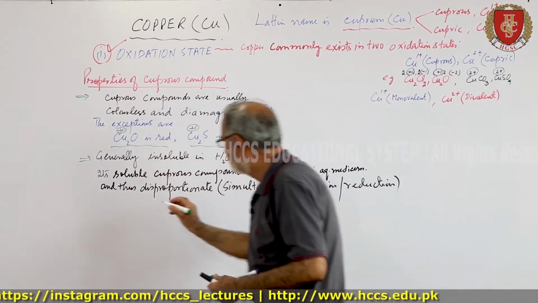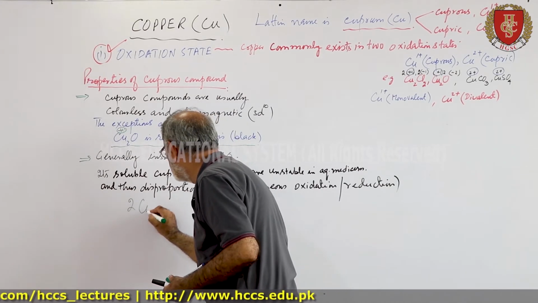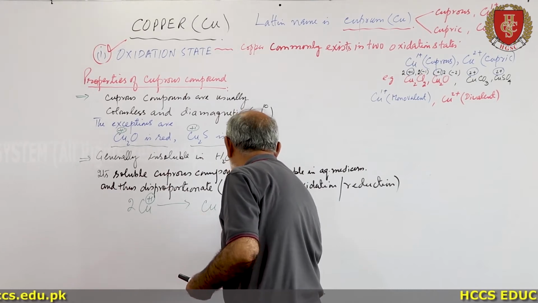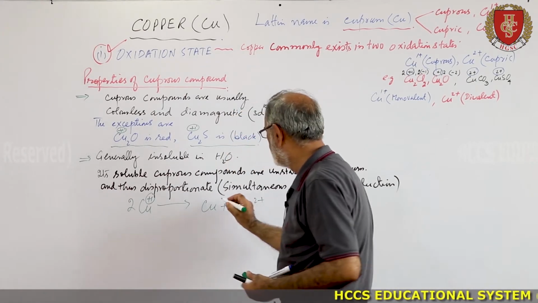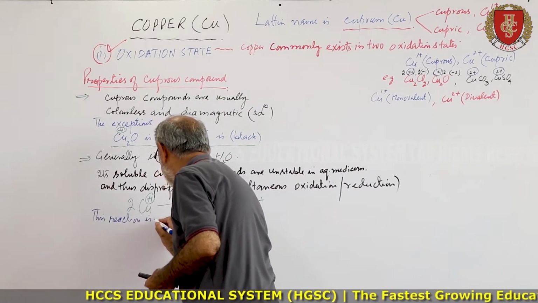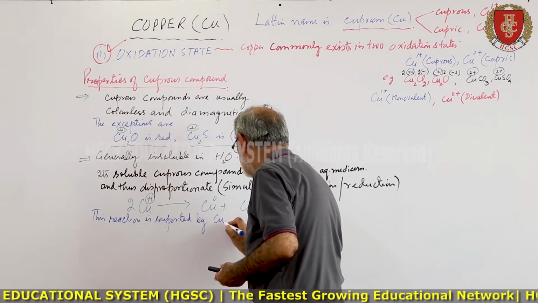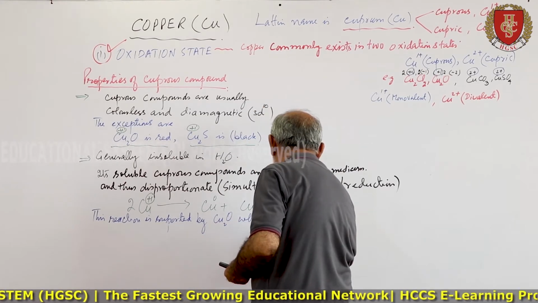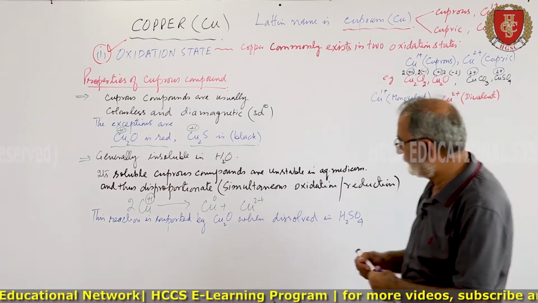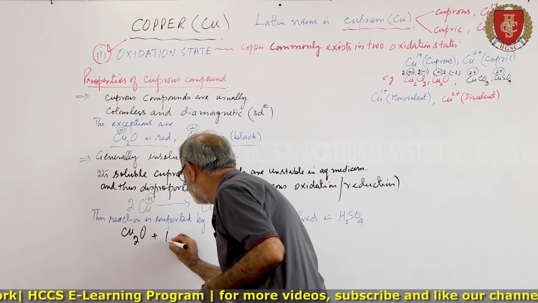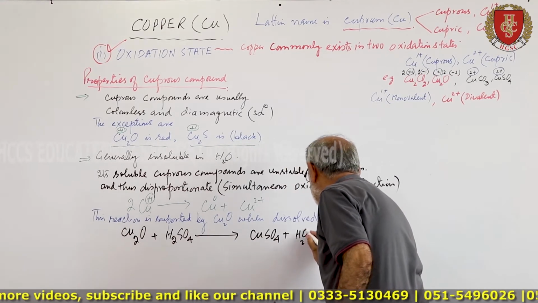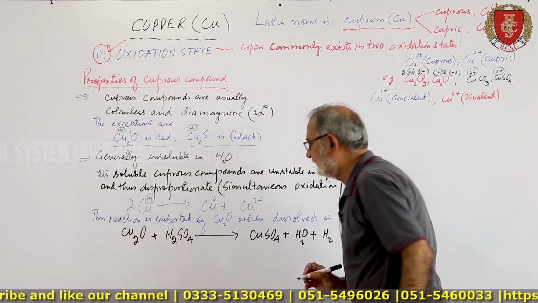That is 2Cu plus 1 gives Cu plus Cu plus 2. This reaction is supported by Cu2O when dissolved in sulfuric acid: Cu2O plus sulfuric acid gives CuSO4 plus water plus hydrogen.